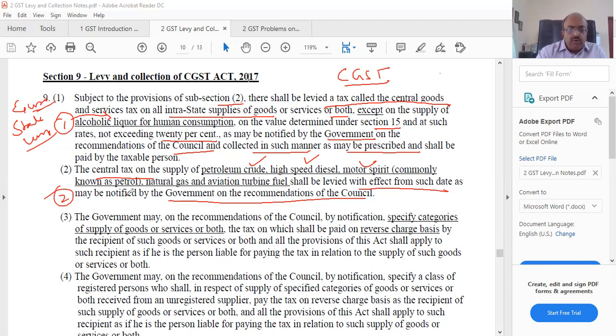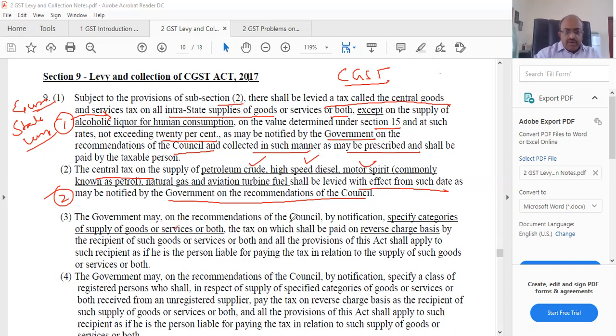Whereas petrol, diesel, etc., do not yet come under GST, but will come at a later date, is what they have told. So that is the difference: alcoholic liquor is not coming, and petrol, diesel, etc., will come in the future. In fact, some governments are saying no, some are saying yes, but who will decide? The council. What is the council? It is the central government and all the states put together.